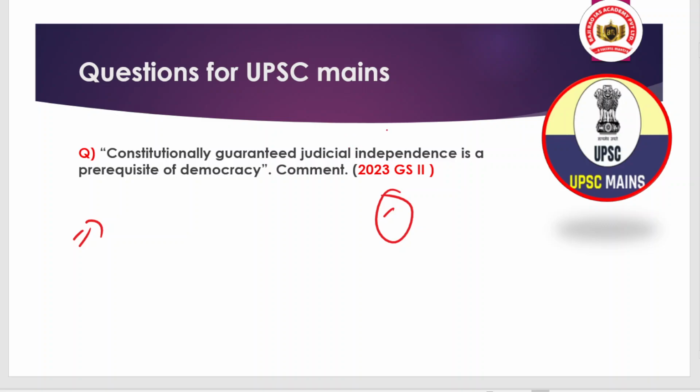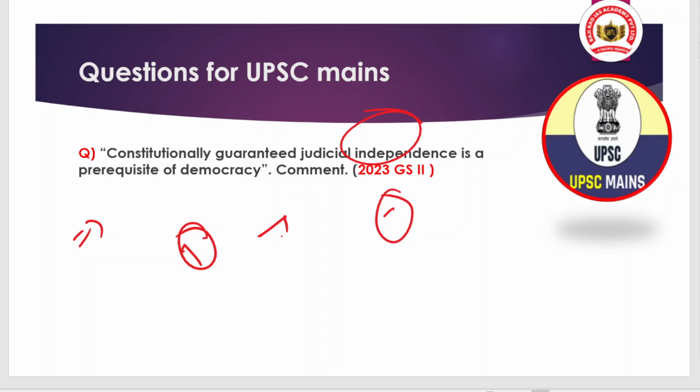UPSC is basically linking judicial independence with democracy. Remember, whenever in any country there is democracy, there needs to be judicial independence, because in the absence of judicial independence, the executive, the government, will become dominant, and the government can take any actions. They can even interfere in the fundamental rights of citizens, even change the political system, and convert democracy into autocracy. That's why there is a need for a proper judiciary which is independent in nature.